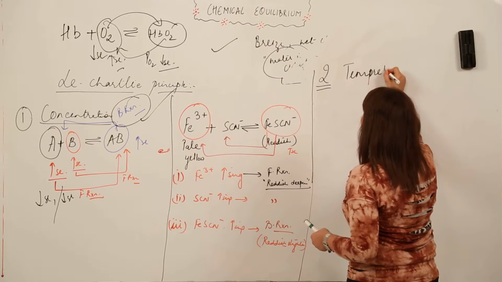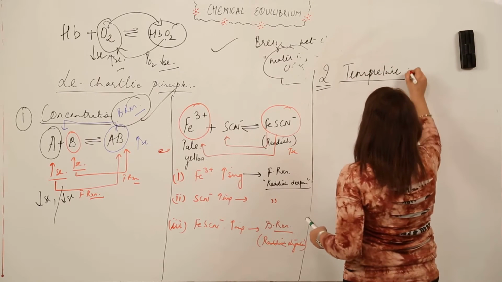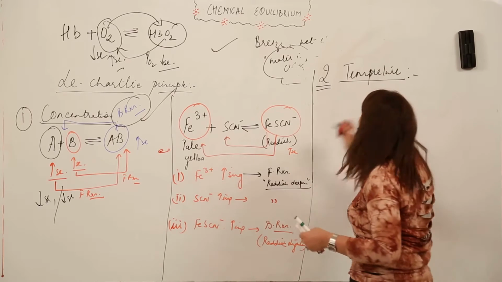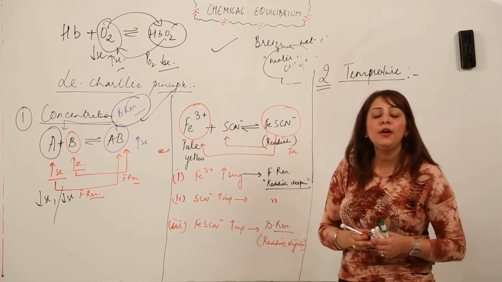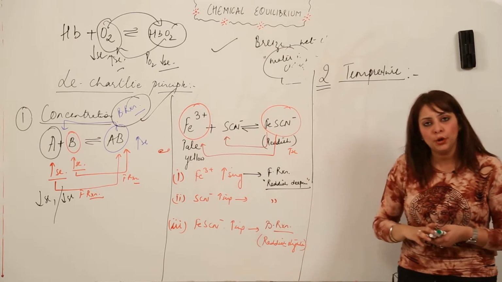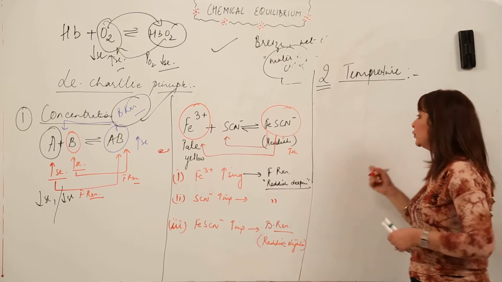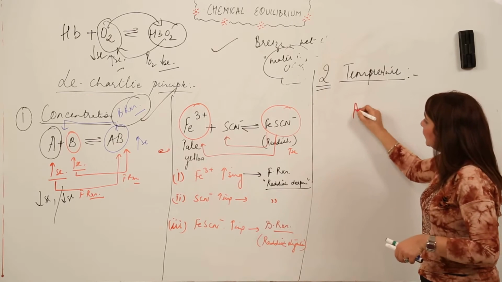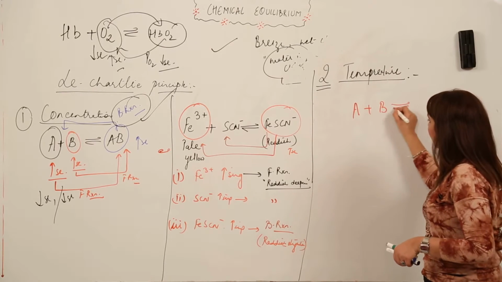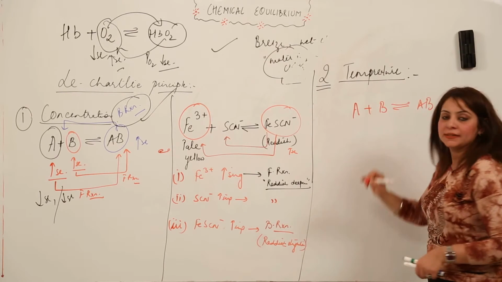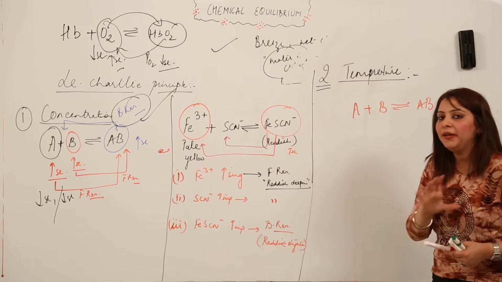As you know, temperature is the degree of hotness and coldness of a body, right? So I'll explain it to you again with a general reaction. Suppose we have a general reaction: A plus B, these reactants, are forming AB, right?